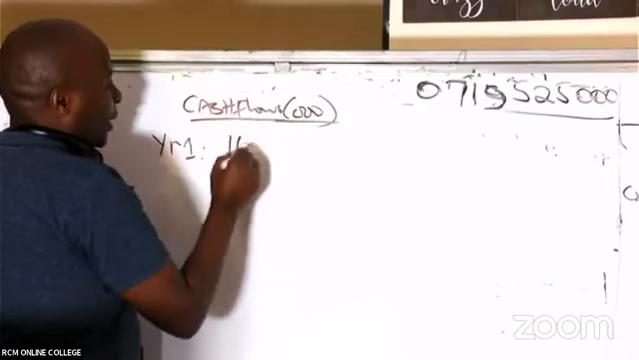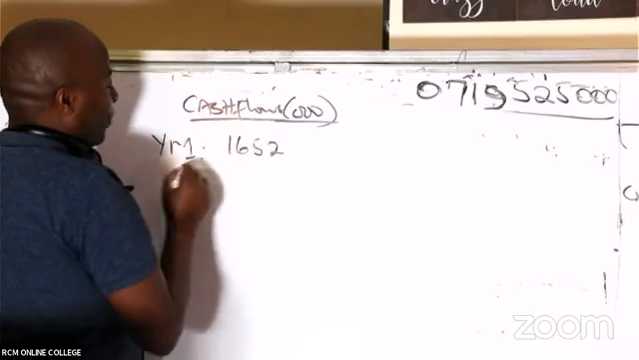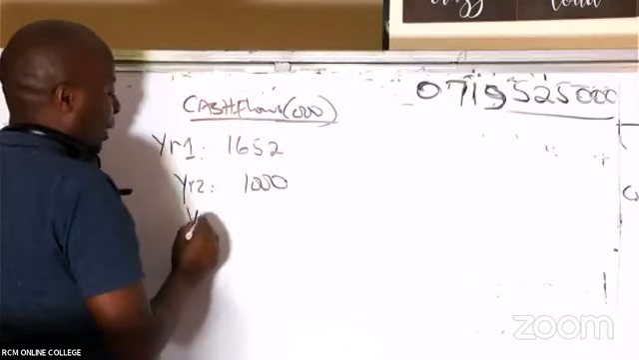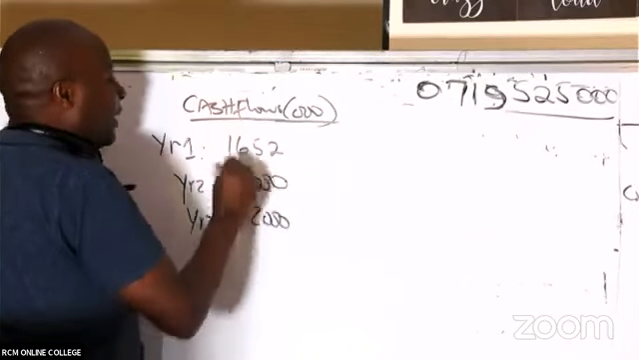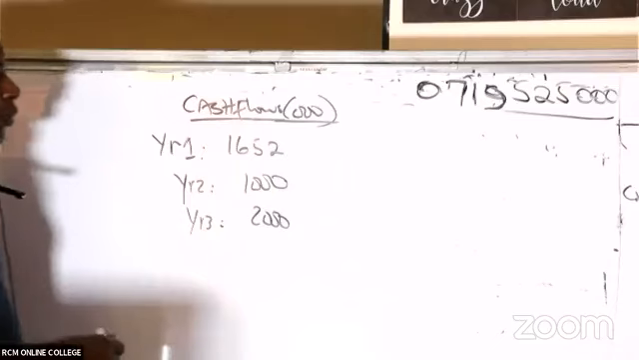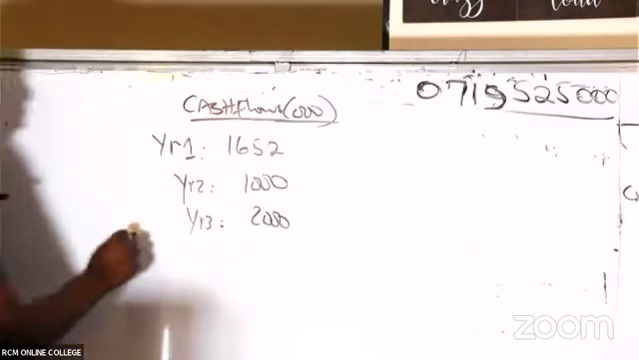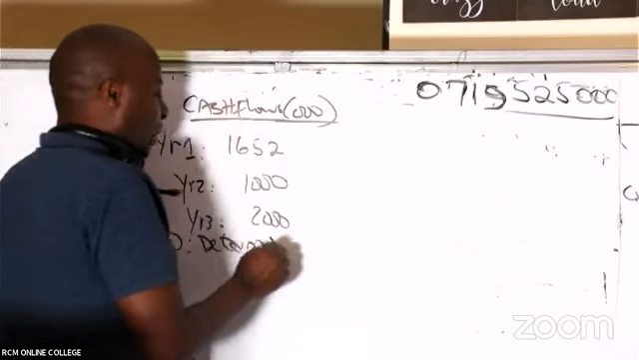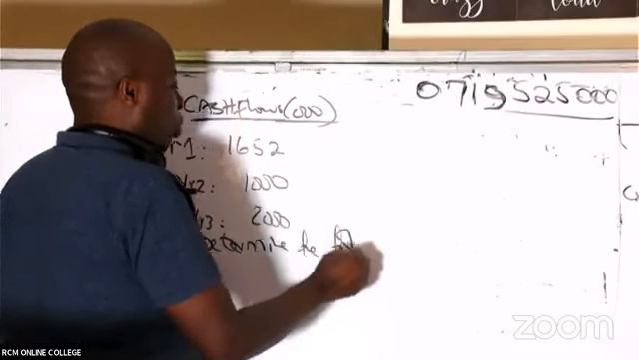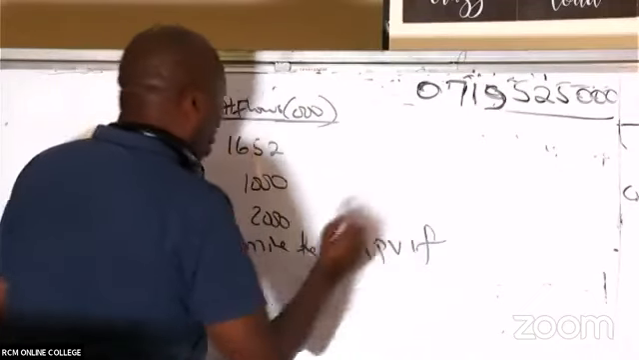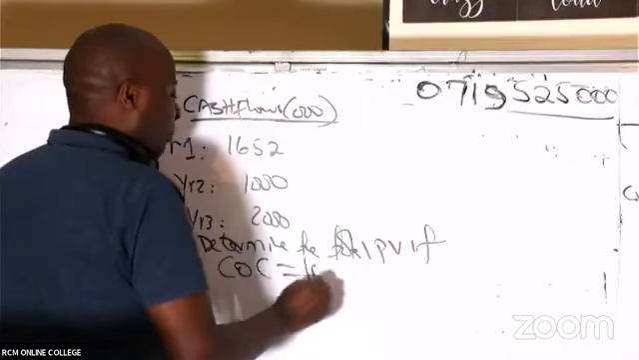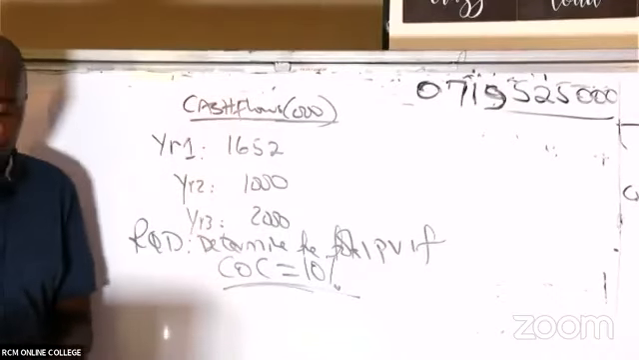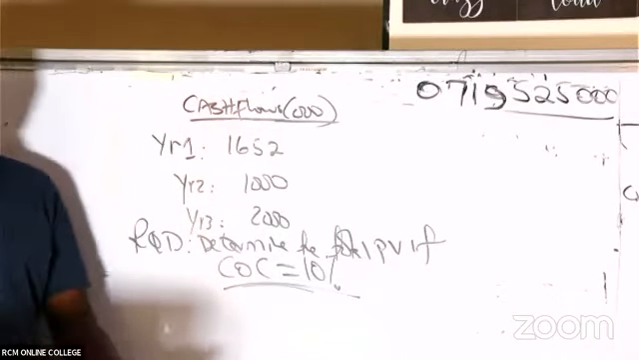Mr. Karuki gets 16,552. Year two, he gets 1,000. Year three, he gets 2,000. Different amounts, irregular amounts. And then we are required here to determine the total present value if the cost of capital is 10%. Remember, cost of capital is the same as the rate of interest, really.